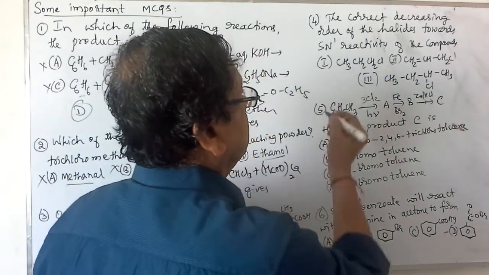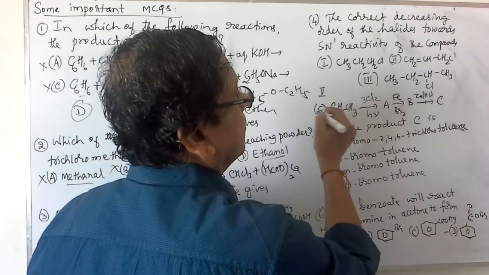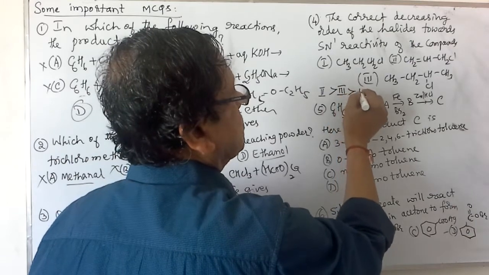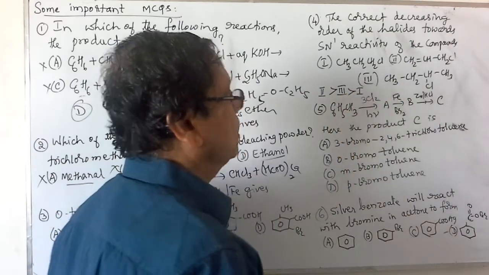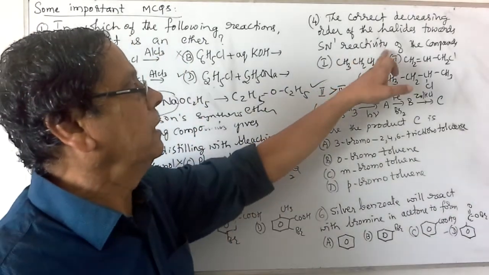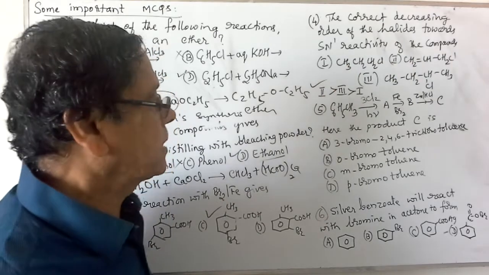Therefore, the correct order of reactivity: the second one greater than the third one greater than the first one. So this is the correct order of the SN1 reactivity of the compounds towards substitution reactions.